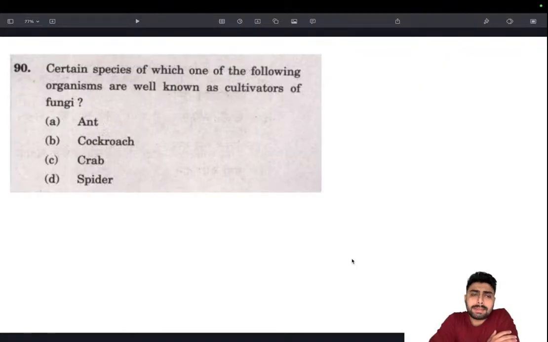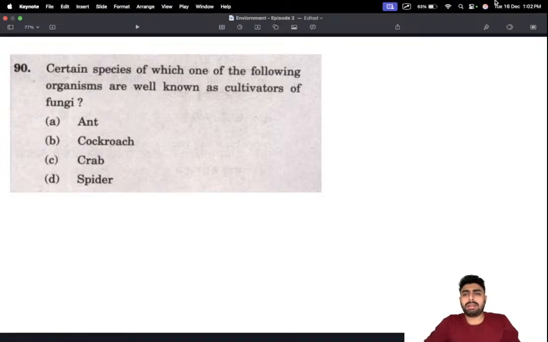First of all, certain species of which of the following organisms are well known as cultivators of fungi? Here is a key fact.